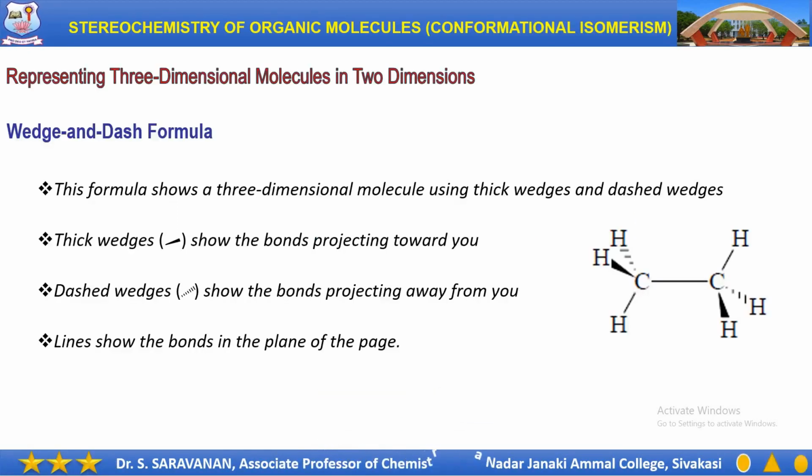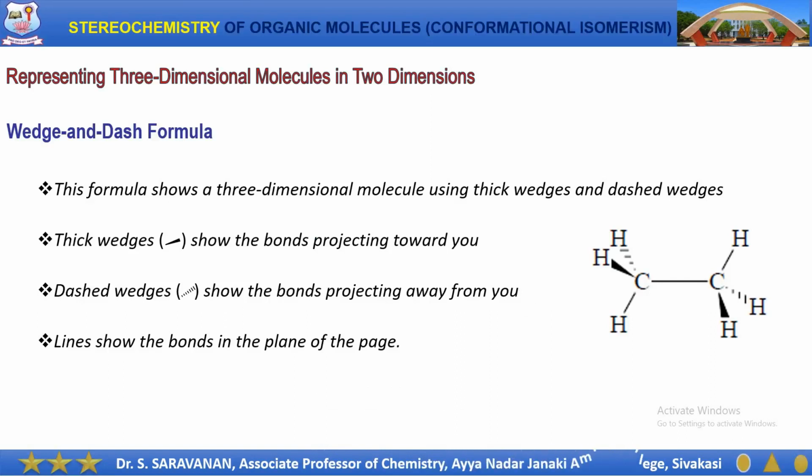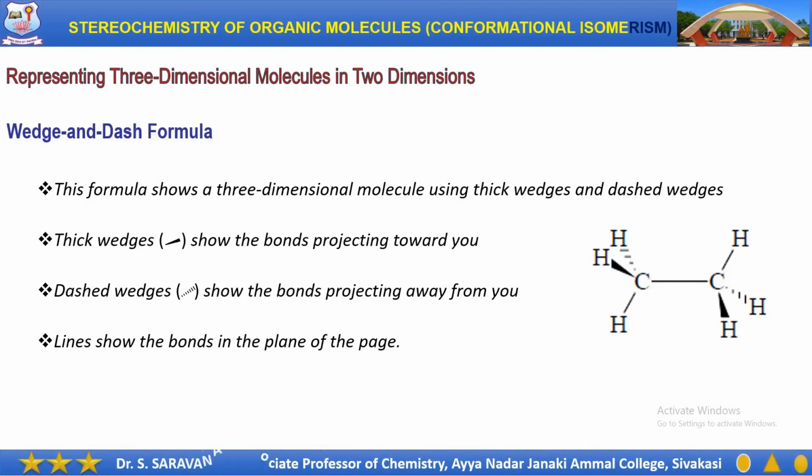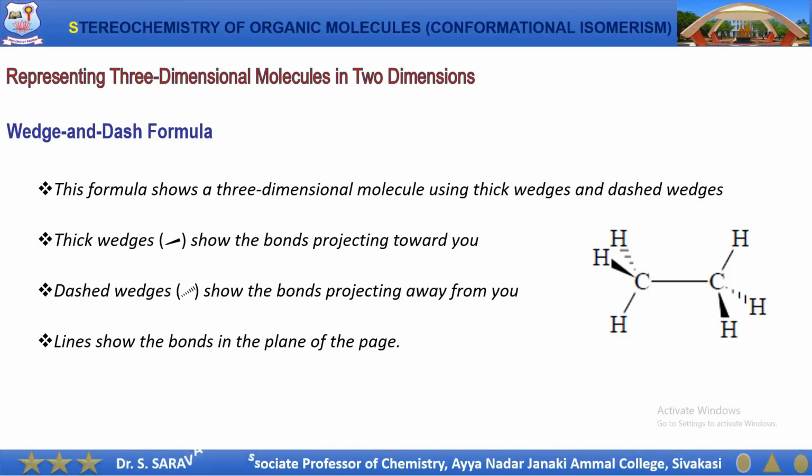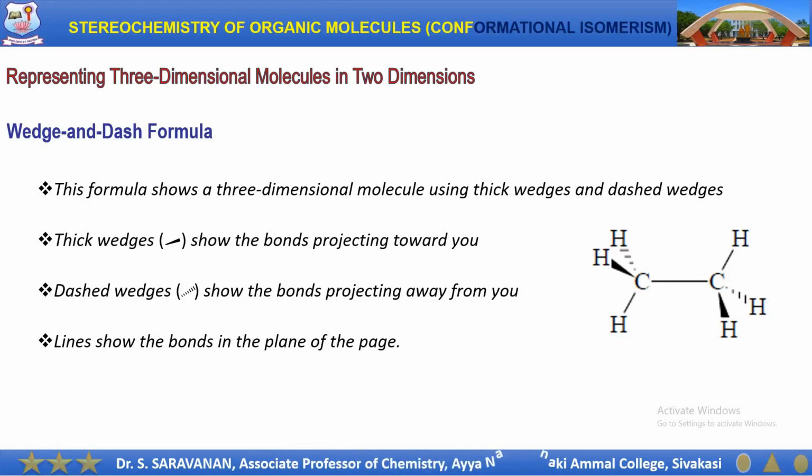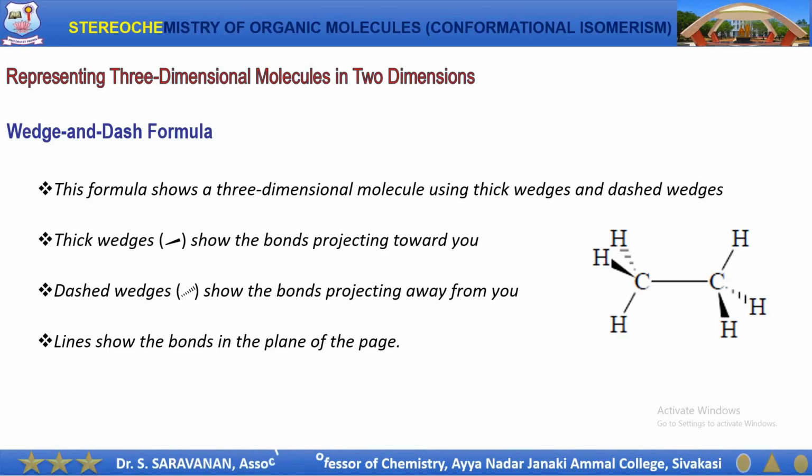The wedge and dash formula shows the three-dimensional molecule using thick wedges and dashed wedges. The thick wedge represents the bond projecting towards the observer, whereas the dashed wedge represents the bonds projecting away from the observer. Here, the lines show the bonds which are present in the plane of the page.